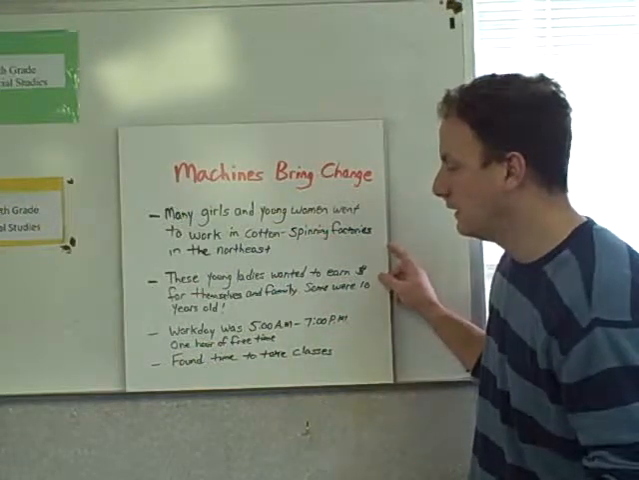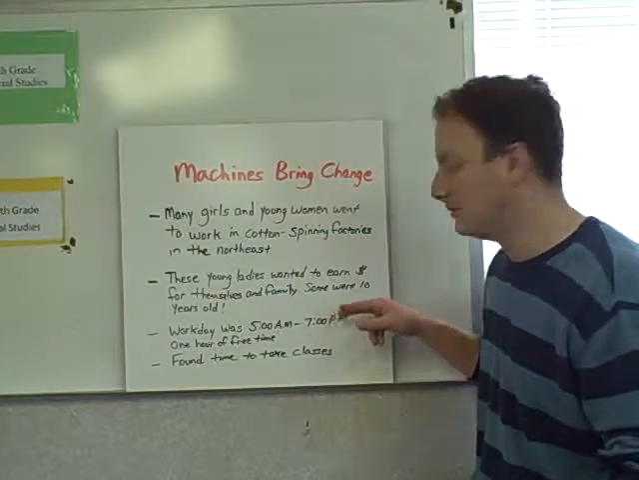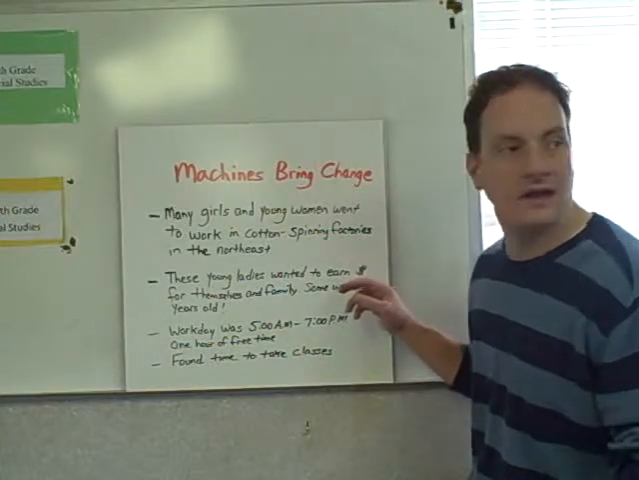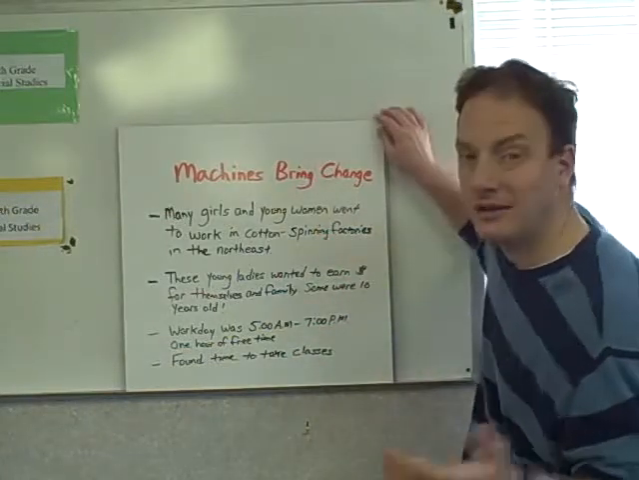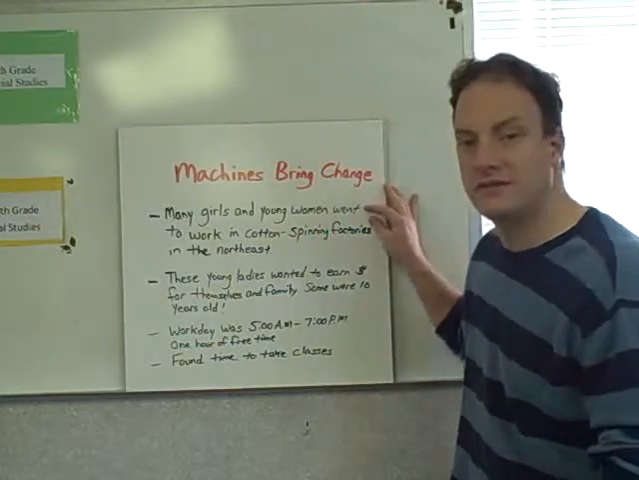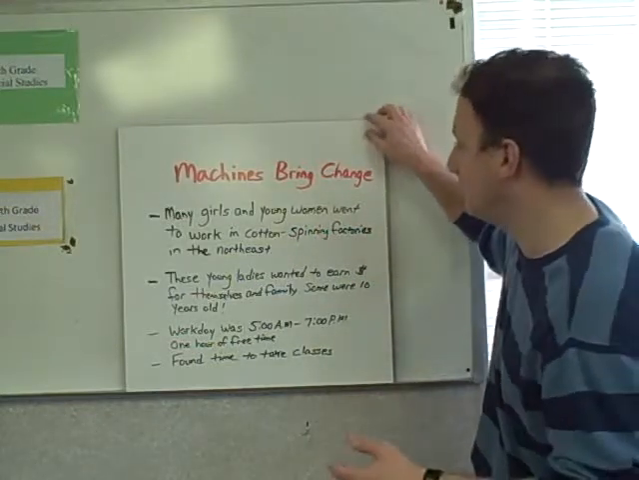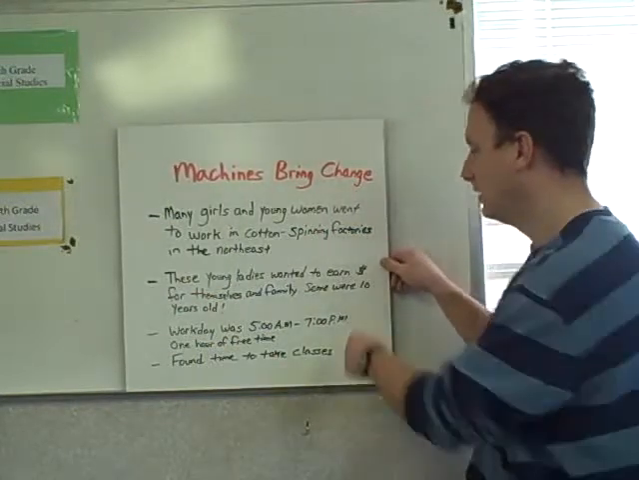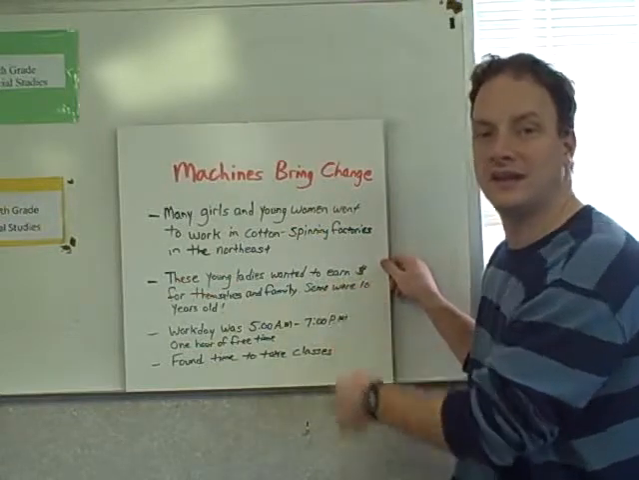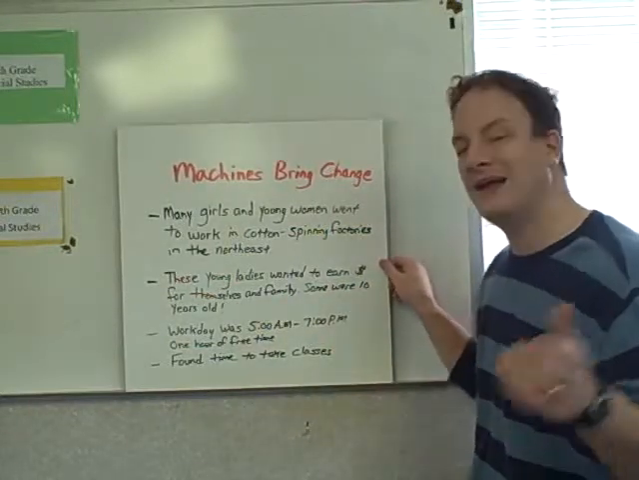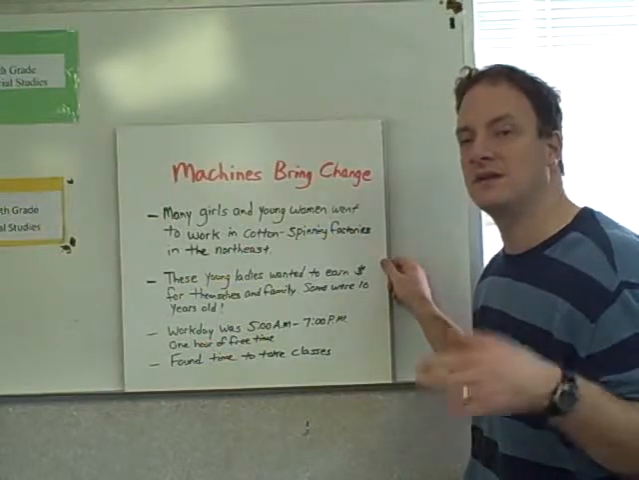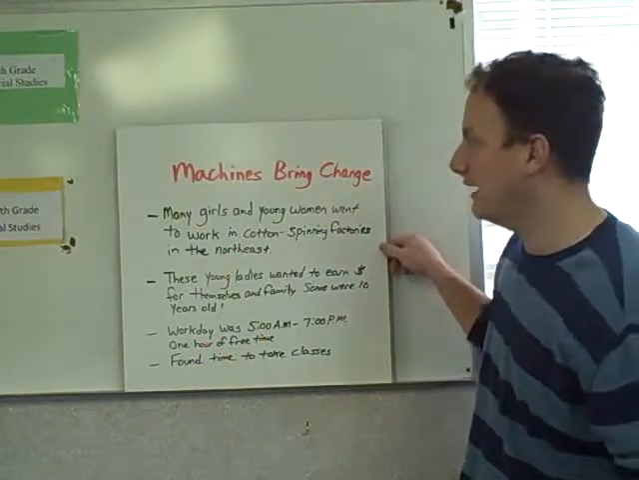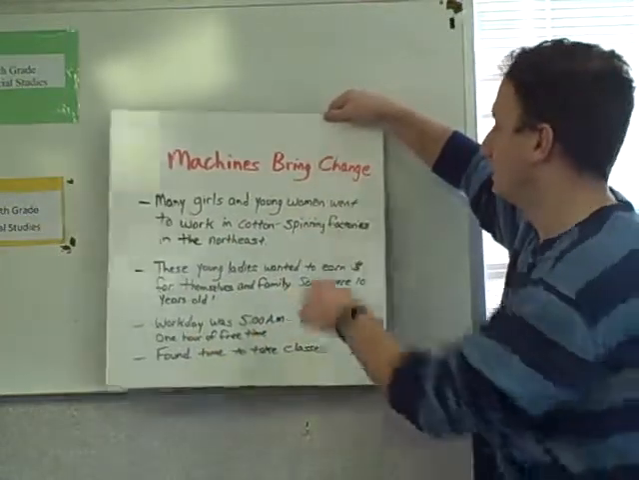Now, their work day started at 5 o'clock in the morning and ended at 7. They had 1 hour of free time each day. Okay? Somehow or the other, they found time to go take classes and to receive the education that they needed. I read one place that said that many of the girls were the age of 10 working in these factories. So could you imagine being 10 years old and leaving your family to go to a part of the country you've never been to before and work in factories? But that's what a lot of families had to do.